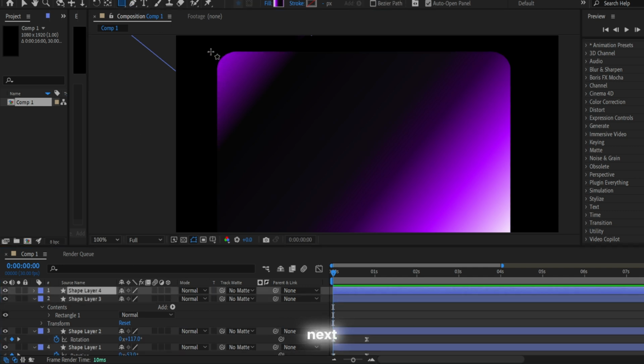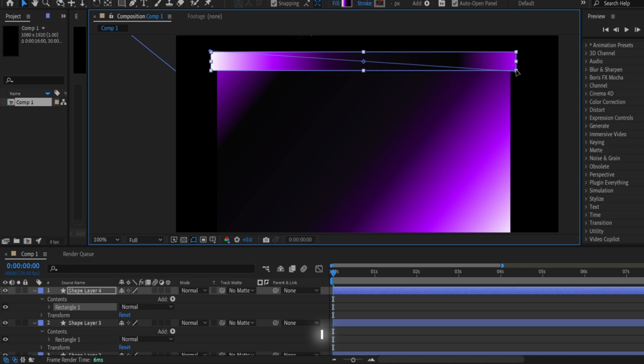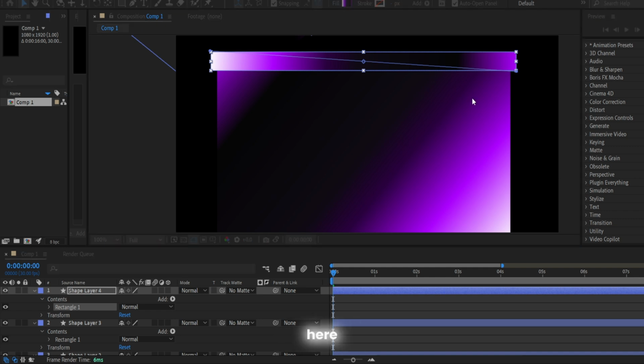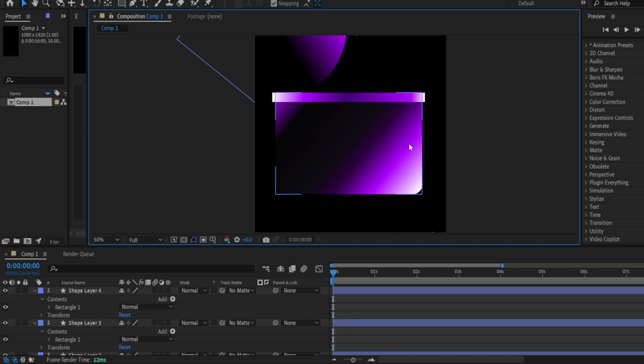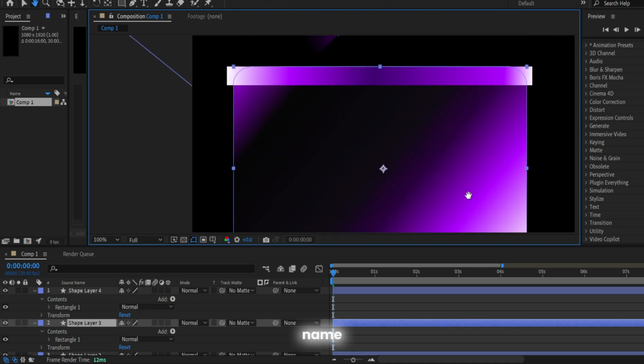Alright guys, the next step, we are creating a panel or something like that, maybe a dashboard. So I also adjust my gradients here, and we will need to put it inside our main window. For that I'm copying the window we created before. You just need to duplicate it and use it as your panel, or you can name it how you want.